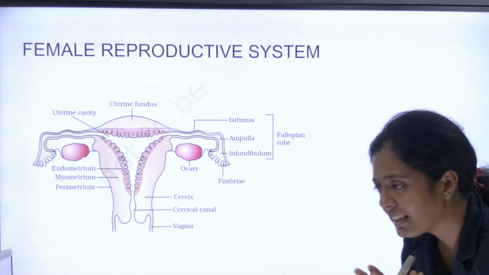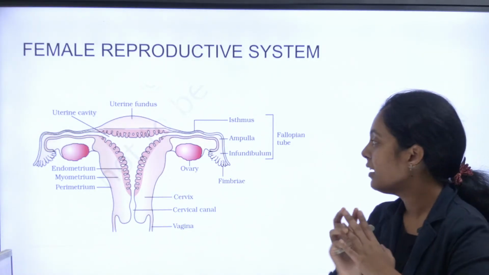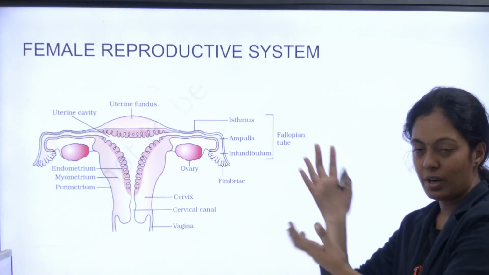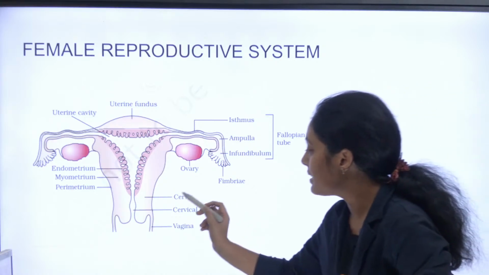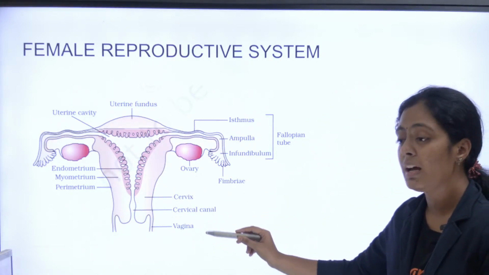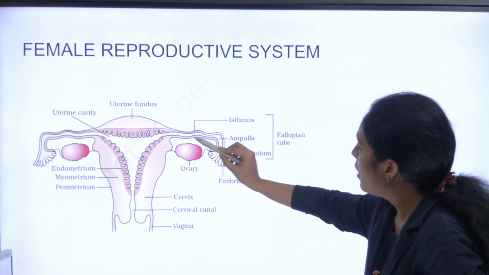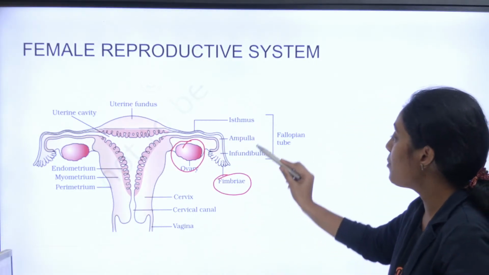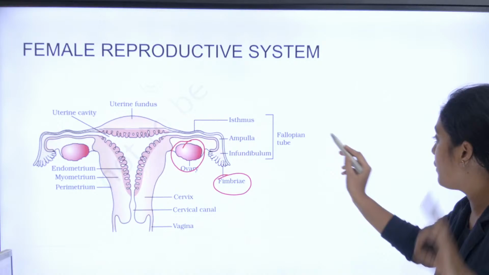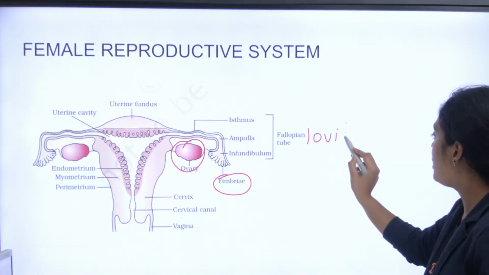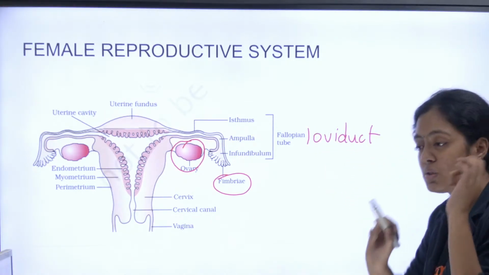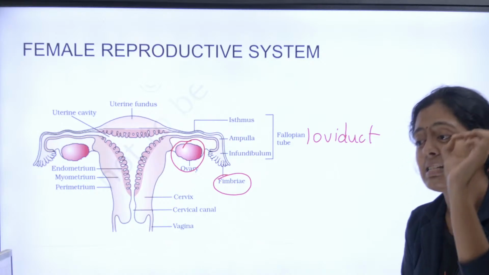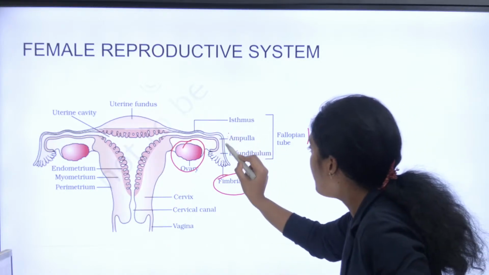Someone asked, I think it was Lucid. Yeah, is it clear? இப்போ நம்ம female reproductive system குள்ள போகலாம். It has a cervix, cervical canal and vagina, and here you have your ovary which is held in position by your fimbriae. Then you have 3 important regions of your fallopian tube. Fallopian tube நம்ம oviduct ன்னு கூட சொல்றோம். And fertilization happens in the ampulla.